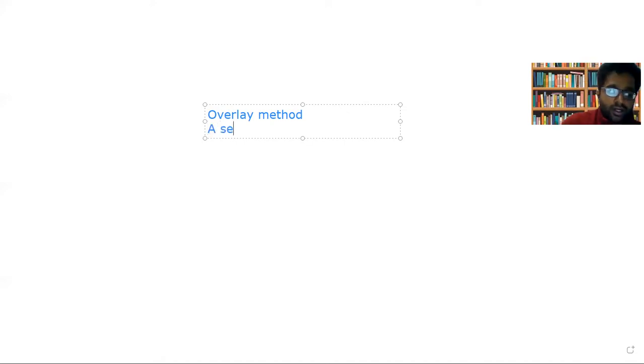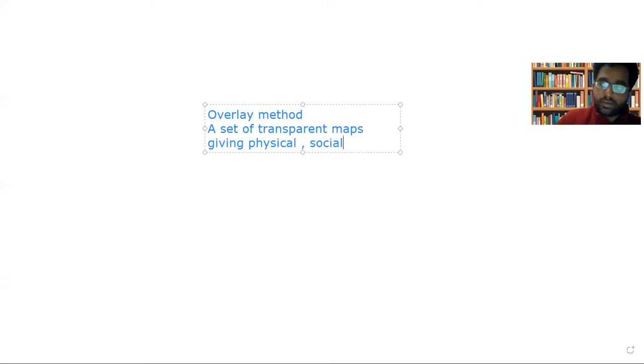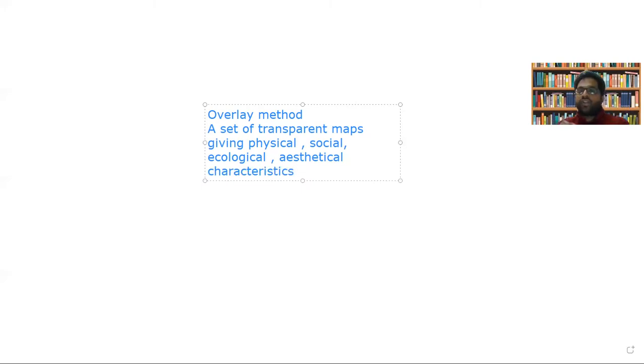So this is another method, the overlay method. What is done? A set of transparent maps giving physical, social, ecological and aesthetical characteristics of the area are identified, and these maps are overlaid.